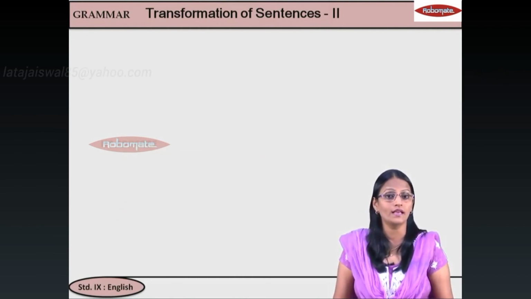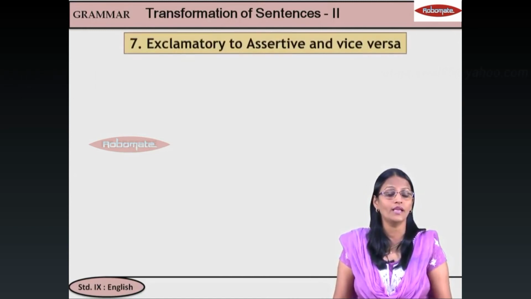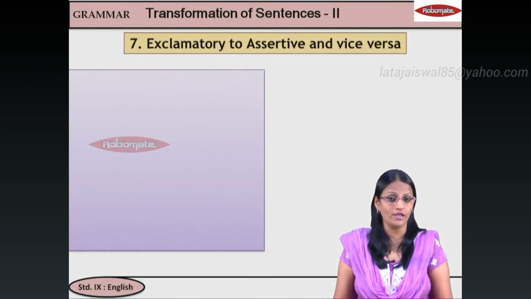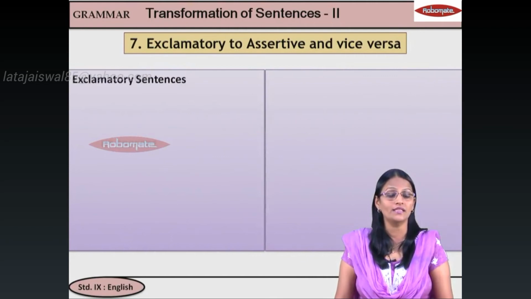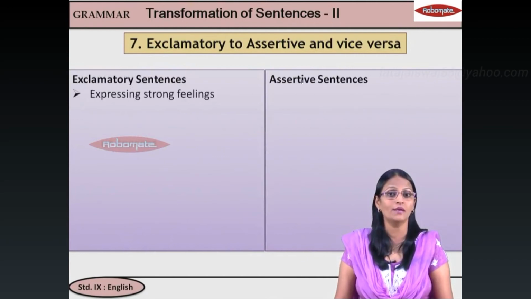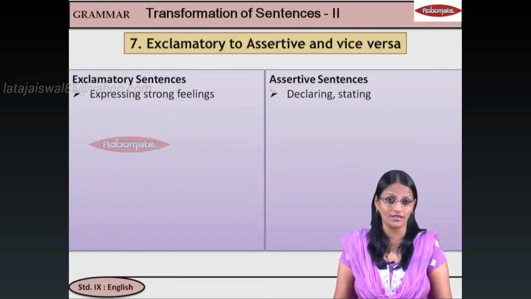Now, let's take the formation. Here, students, when we are making exclamatory to assertive, just take a look at the way we go about it. First of all, exclamatory sentence and assertive sentence का meaning देखते हैं. Exclamatory, expressing strong feelings. Assertive, it is a statement or a declaration.